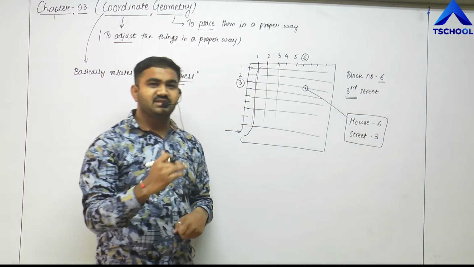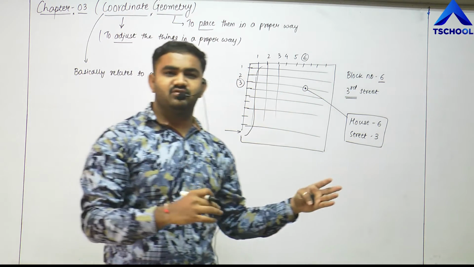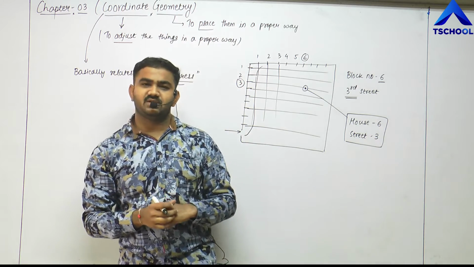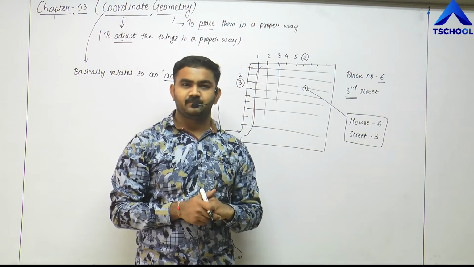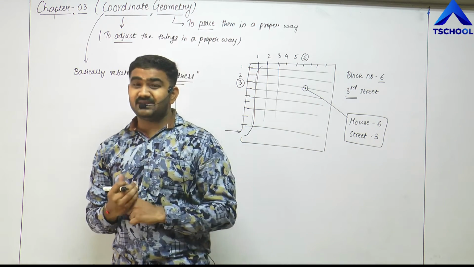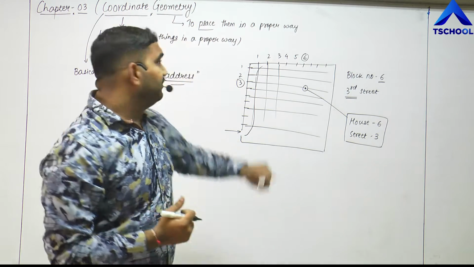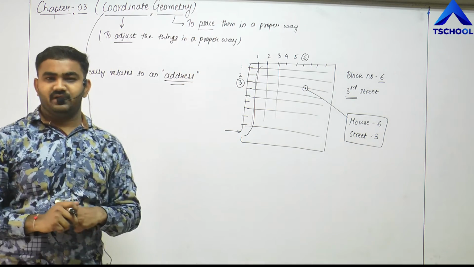So anyone, if I say that in this and this township, come to block number 6 street number 3, then they will directly reach here, right? So to represent this kind of locations, we require the coordinate geometry, right?